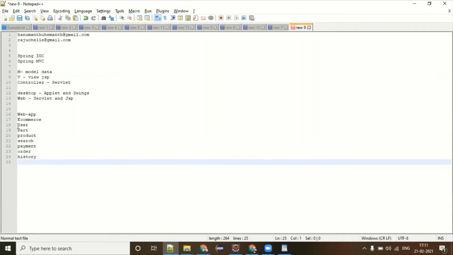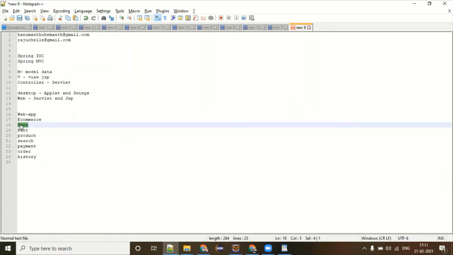The problem is, when you have any problem in any of these modules, the whole application is shut down. There is no way, if there is a problem in user, that people can still see their history and payment or product cart, anything. No, you cannot do this because everything is a part of a single war or jar, most of the time war only. It is a war file. If some set of configuration related to user is wrong, indirectly you are dependent on that and the whole system is shut down.